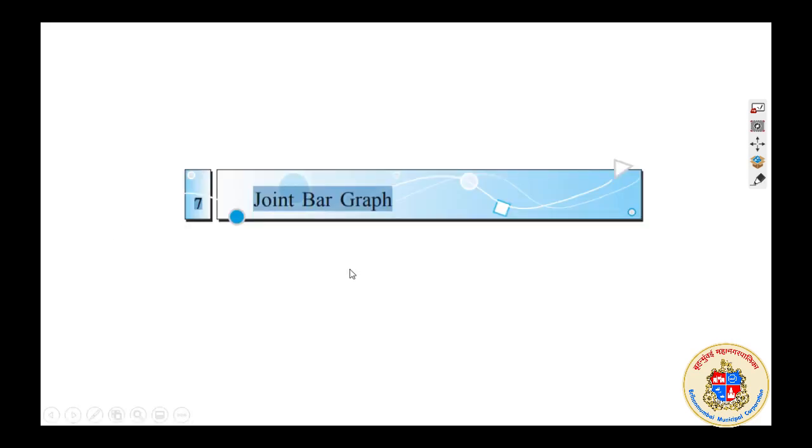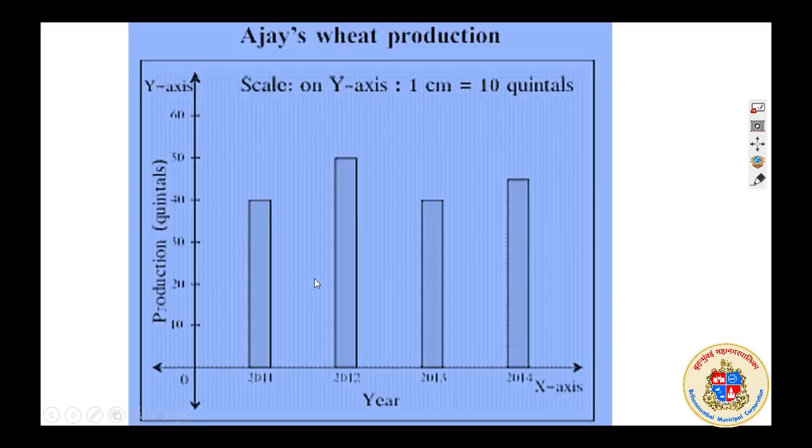Dear students, I am getting into a new chapter. The chapter is joint bar graph. You have studied about bar graph in 6th standard, and this is a continuation of it, and comparatively easy to understand. Okay, so let me get into the textbook. It is joint bar graph. Your textbook has given a graph at the beginning.